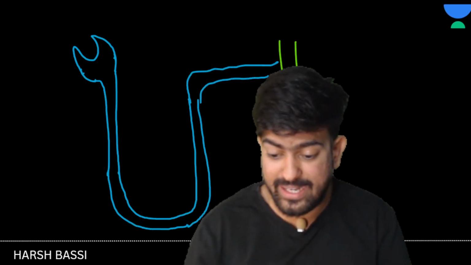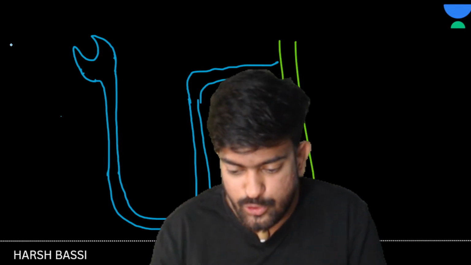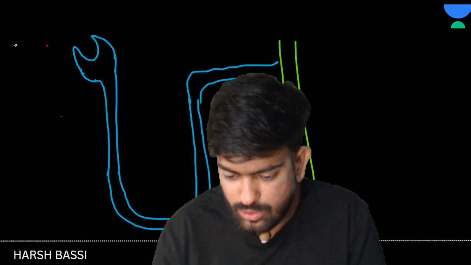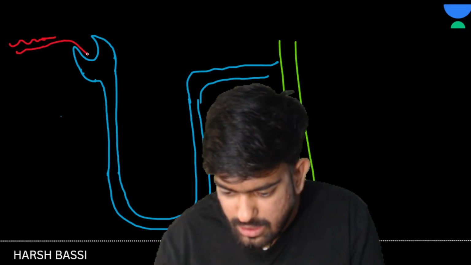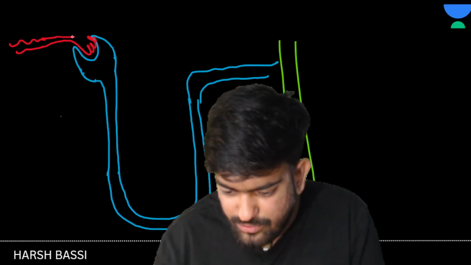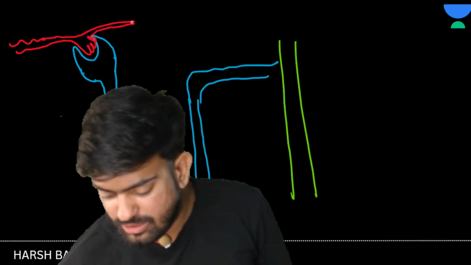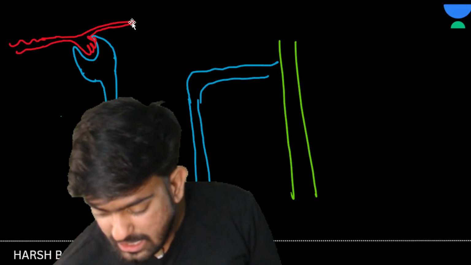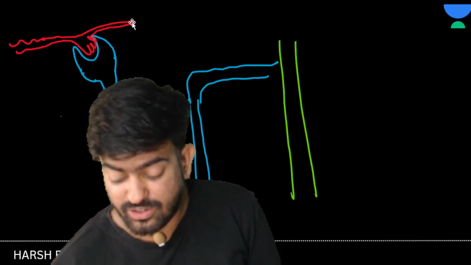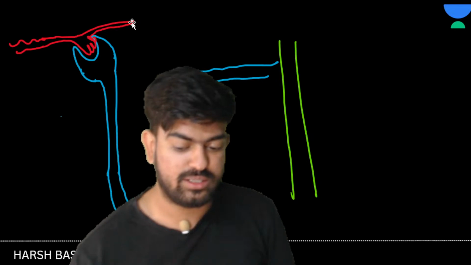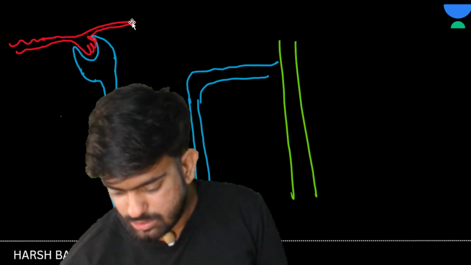Now see what happens in the glomerulus. The afferent artery is coming, and it is making lots and lots of capillaries. And can you see this capillary runs parallel to our nephrons?